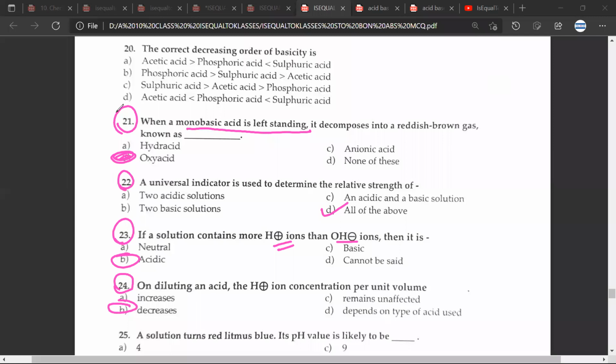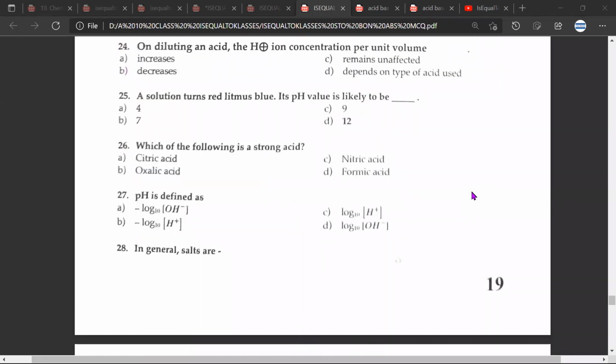Mr. CB, you want to add something about question number 21? Which monobasic acid is this? Sure, sir. The statement states that a monobasic acid is left standing and decomposes into reddish brown gas. So if you take HNO3, it decomposes to form NO2, which is a reddish brown gas. Great, sir.